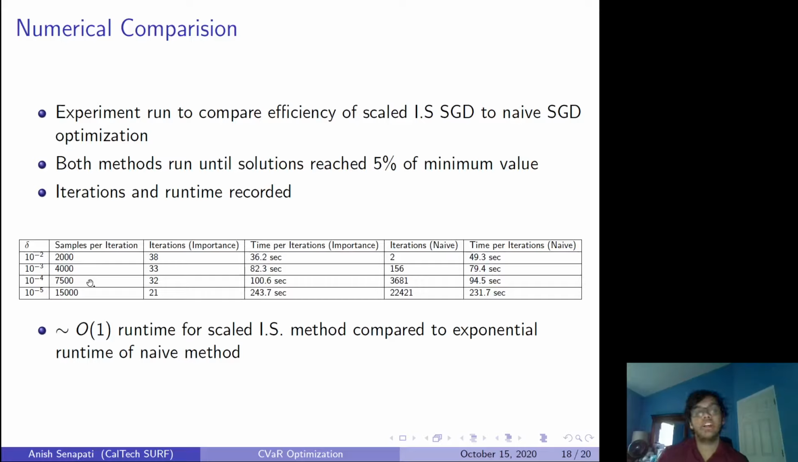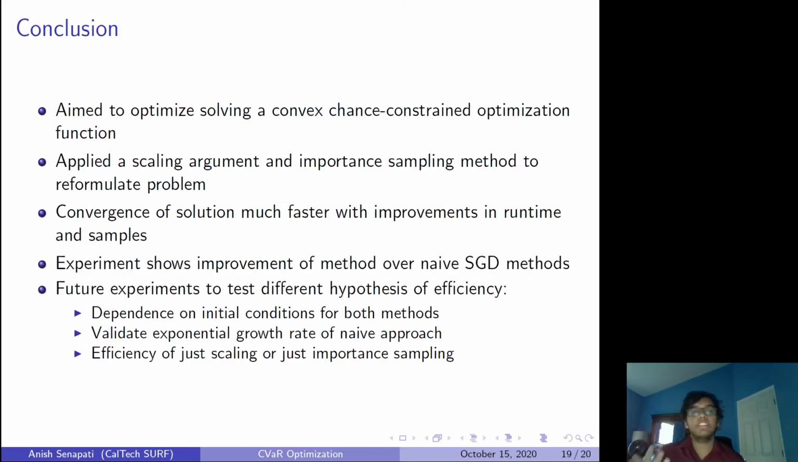So, in conclusion, we aim to optimize a convex chance-constrained optimization function, the conditional value at risk function, as an approximation of our original risk-constrained problem. We applied two major methods, a scaling argument for the heavy tail distribution and an importance sampling method, in order to reformulate the algorithm and solve the problem.